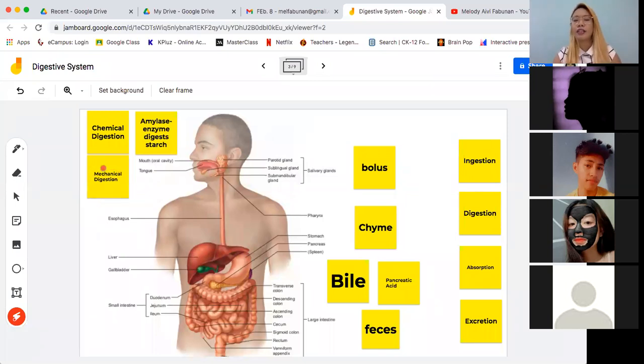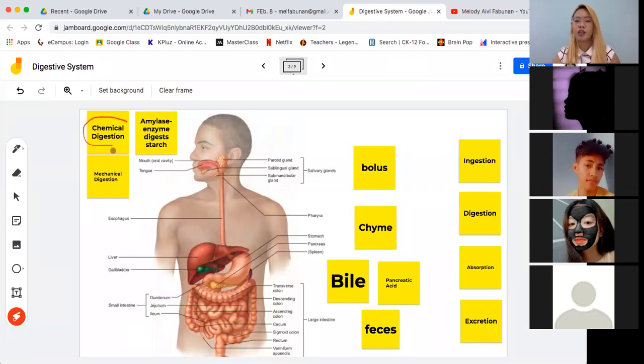Okay? And then, other than the mechanical digestion, which happens in your mouth with the help of your teeth, syempre, yung ngipin natin ang nagka-crush at nagbabite at nag-ensure that the food that you're eating becomes smaller and smaller enough for you to swallow. So, meron ding nangyayari na tinatawag nating chemical digestion. So, when we say chemical digestion, ibig sabihin, we are already changing the chemical properties of the food that we are eating. So, as early as in the mouth, meron ng mga chemical changes na nangyayari dyan sa mouth ninyo.